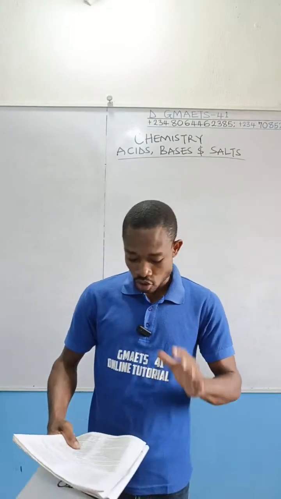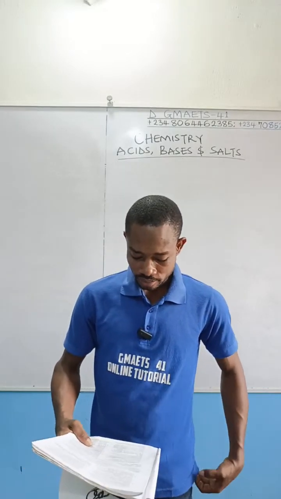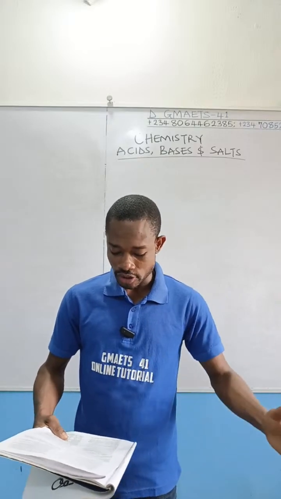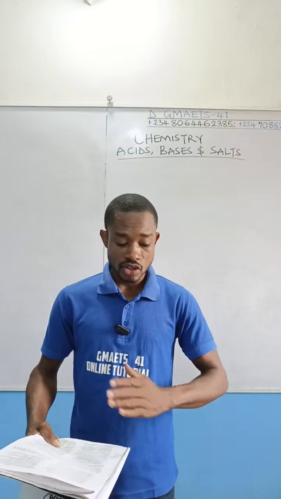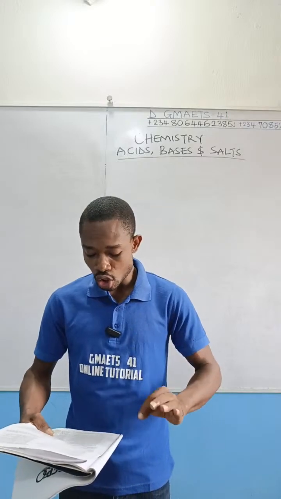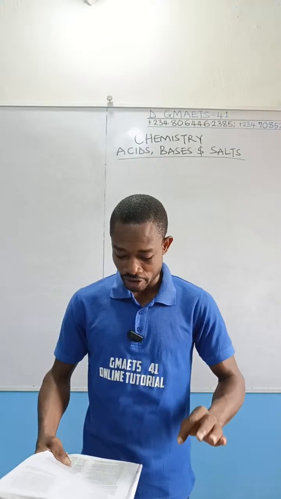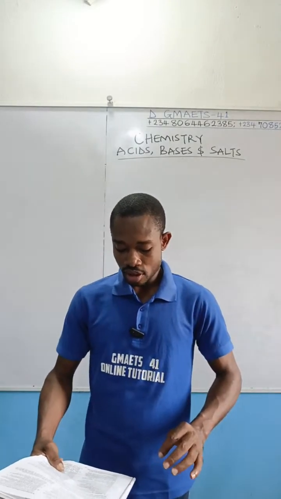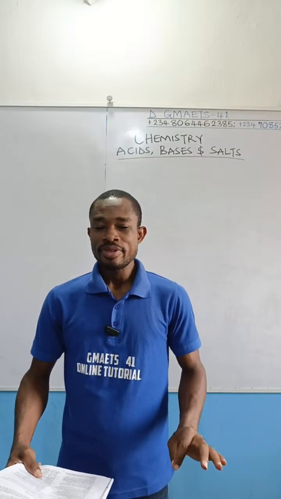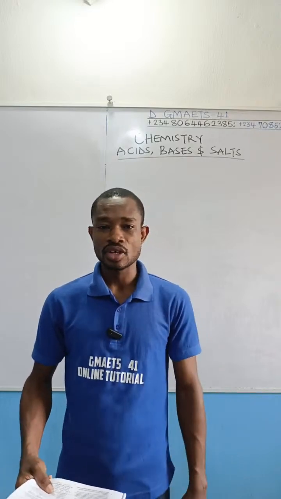B, the acid is not corrosive. C, the acid has low specific gravity. D, its ions are incompletely dissociated. And of course, that's the correct answer.